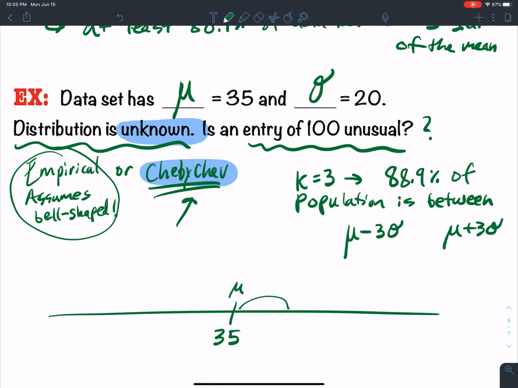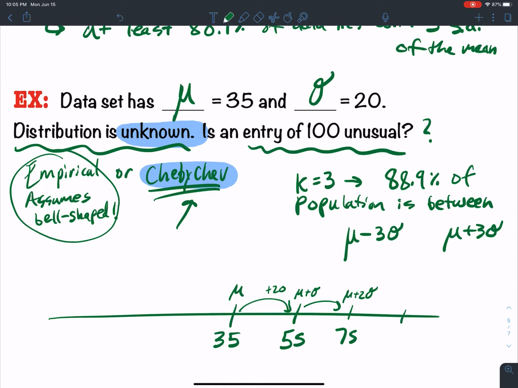If I go 1 standard deviation over, that's mu plus sigma. So that would be adding 20. So that gets me to 35 plus 20, which is 55. Okay. And then I go over another one, that's mu plus 2 standard deviations. So add another 20, that's 75. And then I go over this way, and I have mu plus 3 standard deviations, and that's 95.